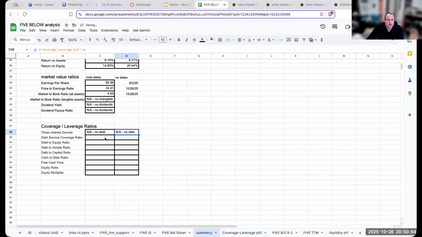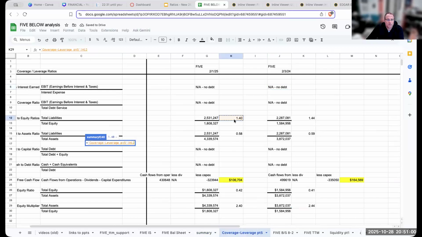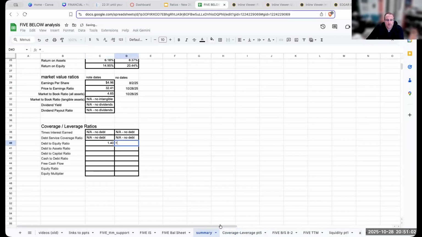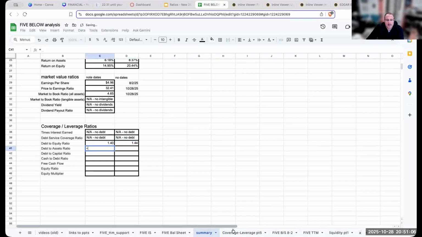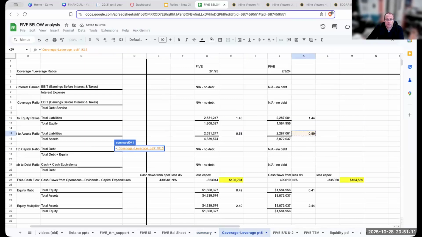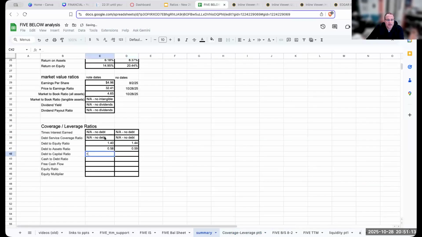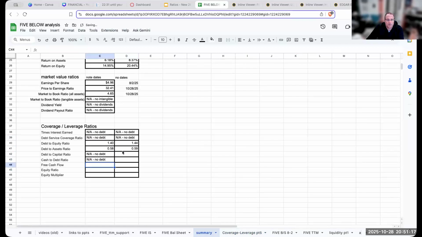So these are all going to be not applicable because there is no debt. My debt to equity ratio was 1.4, and over here was 1.44. My debt to assets ratio was 0.58, and then over here was 0.59. Again, my debt to capital ratio and my cash to debt ratio are all going to be not applicable because there is no debt.